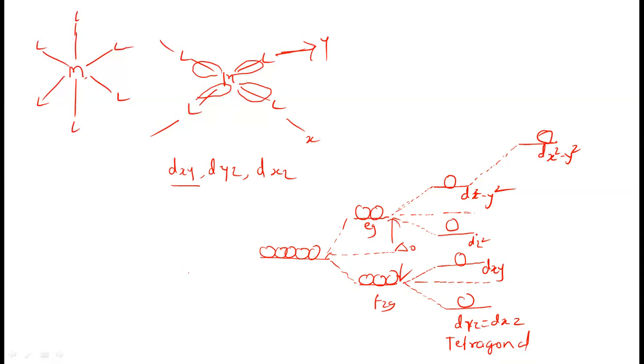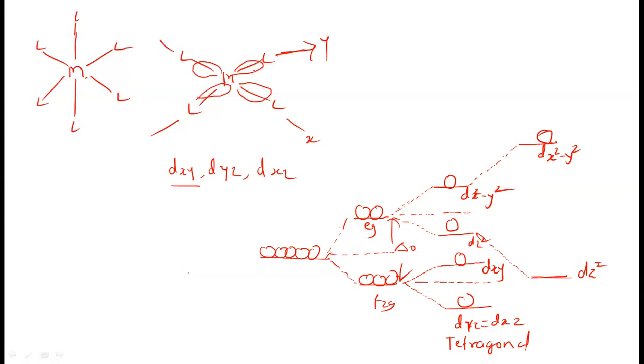Now this dz square orbital, as no ligands are there along the z axis, goes down to some extent. The energy of this orbital will decrease here. So dz square goes down, because no ligands are along the z axis, so it is not affected by the ligand field.